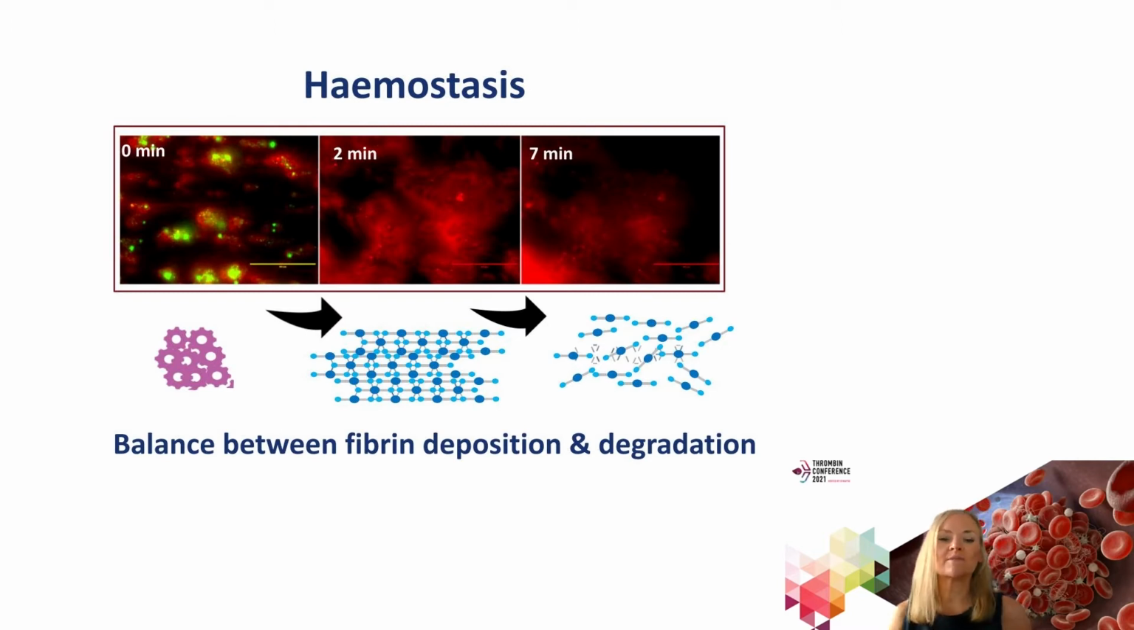So we all know that hemostasis is the balance between fibrin deposition and degradation, but we often hear a large part of the emphasis placed on the fibrin deposition part, with little on the removal of fibrin from the circulation.